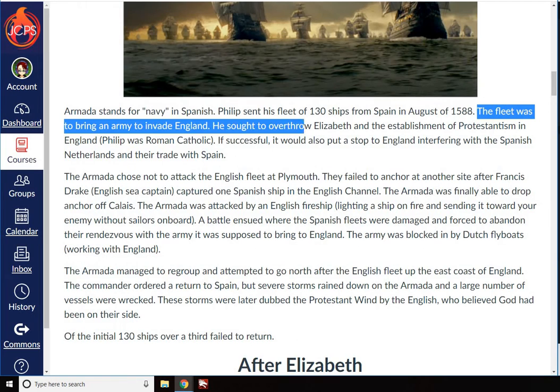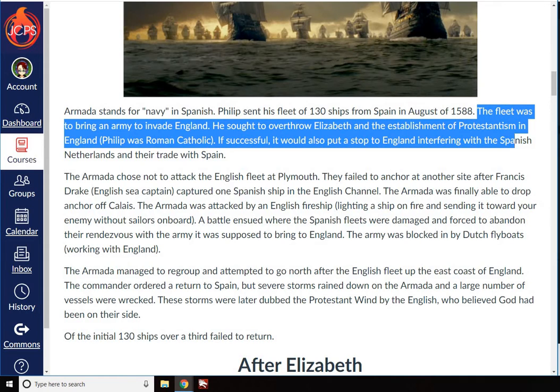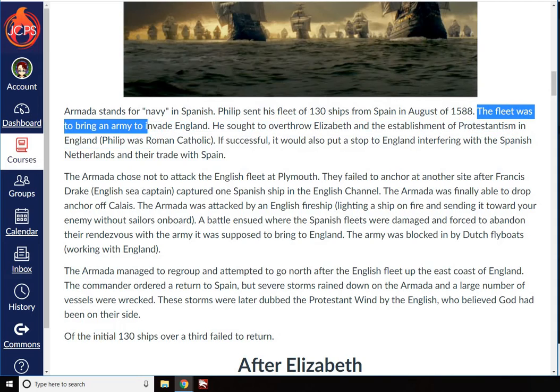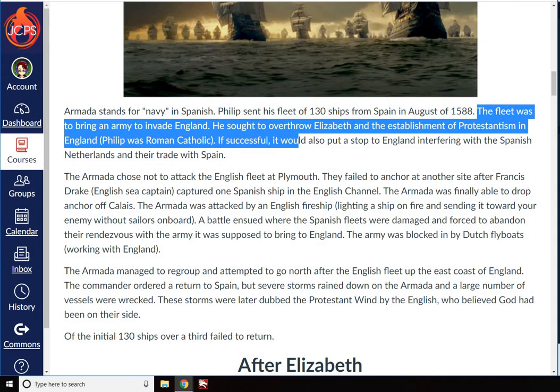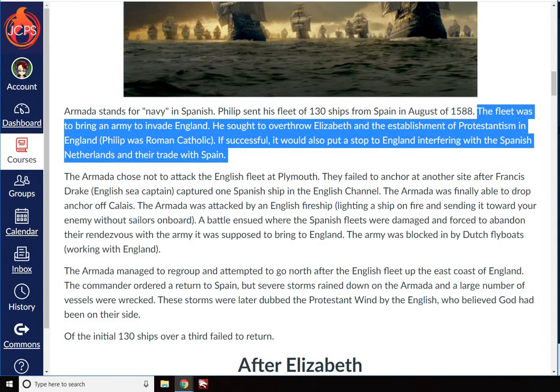All right. The fleet was to bring an army to invade England. He sought to overthrow Elizabeth and the establishment of Protestantism in England. Philip was a Roman Catholic. If successful, it would also put a stop to England interfering with the Spanish Netherlands and their trade with Spain.